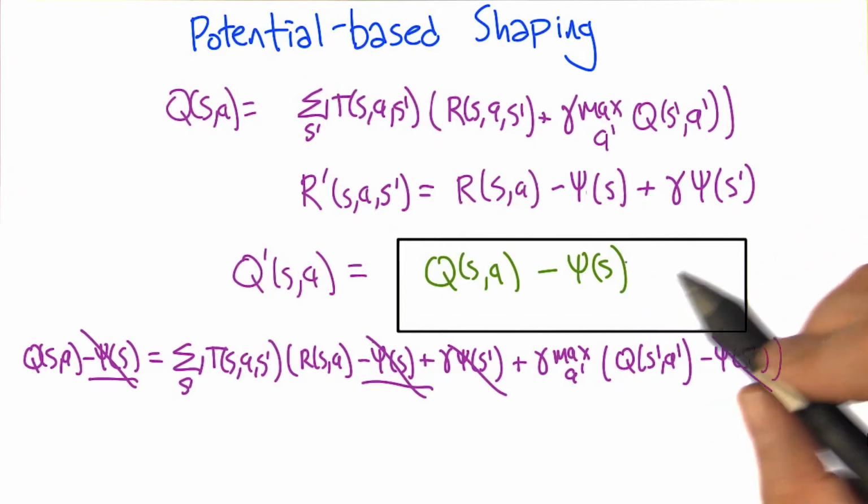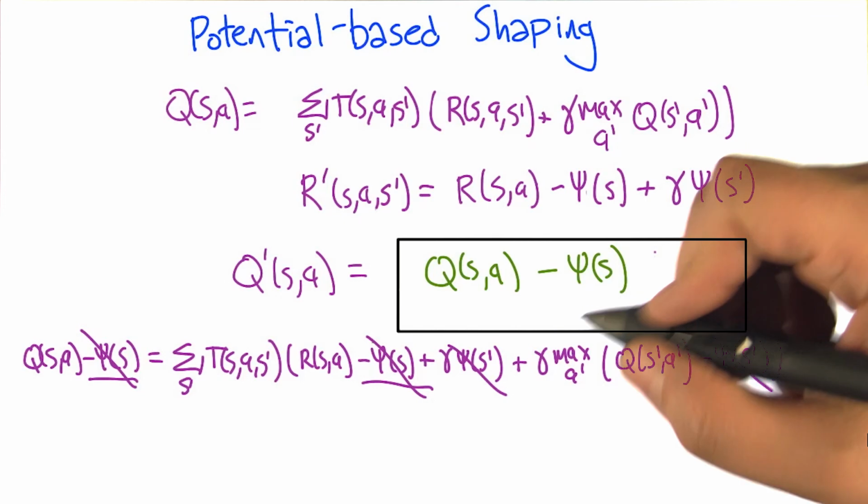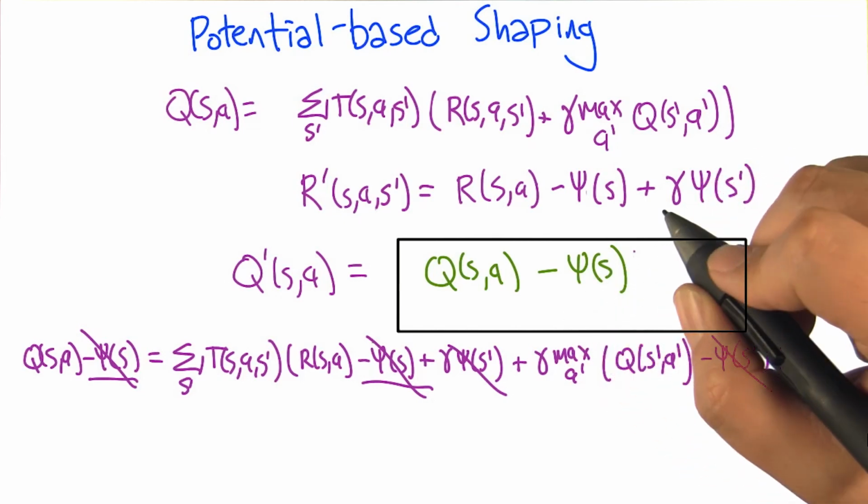That's really nice. So I have a question. Sure. You didn't write anything down here about any restrictions on the potential function. That's right. Does there have to be any restrictions on the potential functions? I'm going to say no, because it's all going to end up canceling out. So there's a sense in which you actually have not changed anything by throwing in one of these additional potential functions, but maybe it can help us learn faster. So let's look at an example where this might matter. Okay.